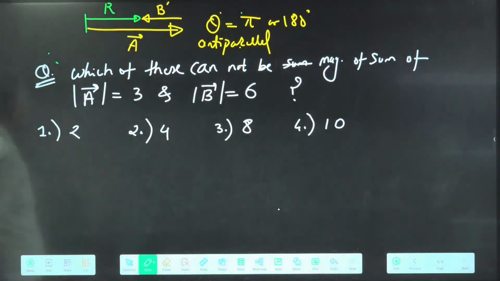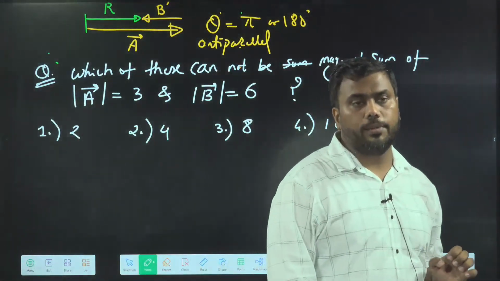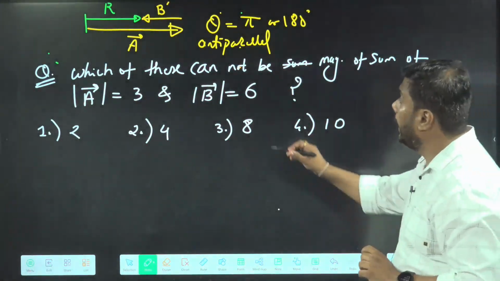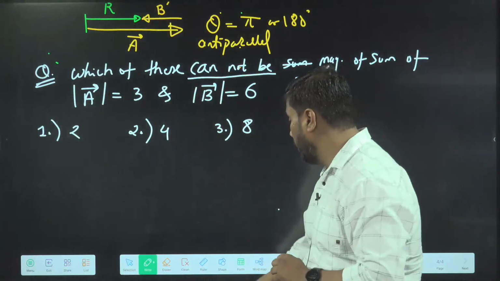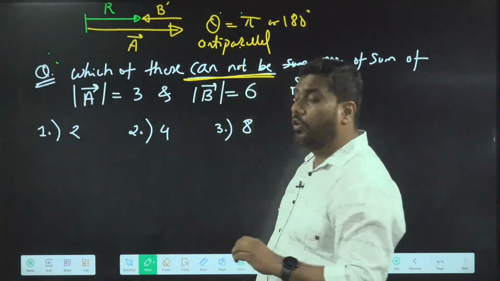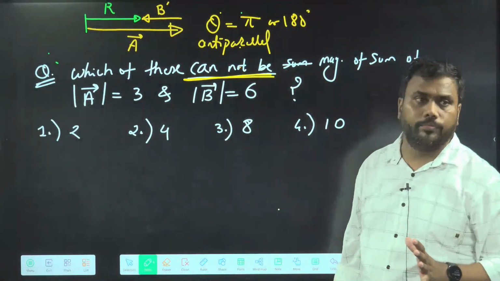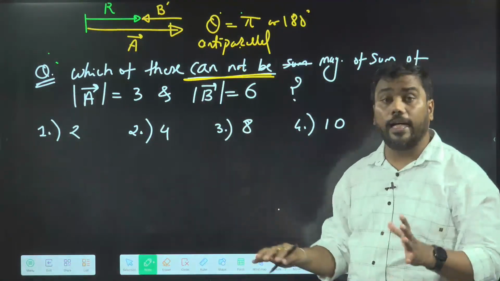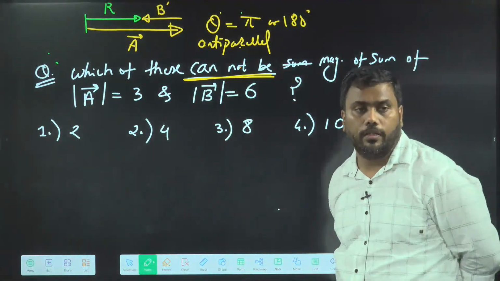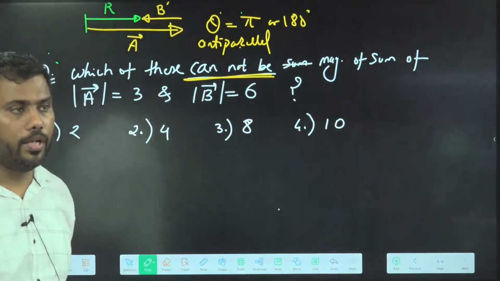My question here is, I have given you 4 options. I am asking which of these cannot be. Remember this, I am asking cannot be. Which of these cannot be the magnitude of the sum of A and B? Cannot be. A lot of people are giving me the correct answer.